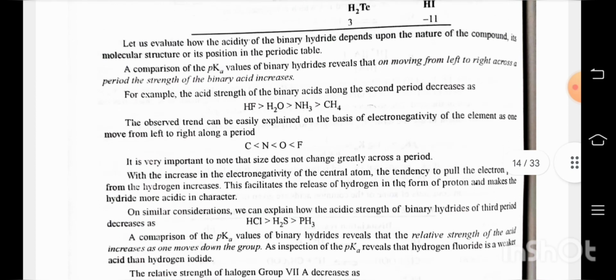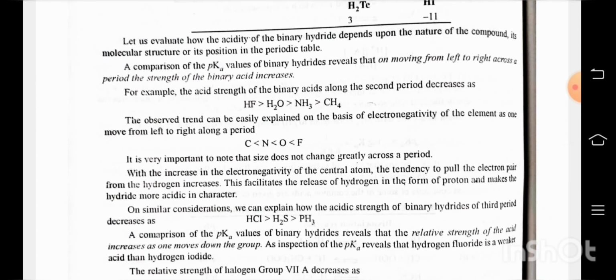Trends in acid strength. We have learned that the relative strength of an acid in aqueous solution can be easily expressed in terms of a pKa value. The higher the value of pKa, the weaker is the acid and vice versa. A comparison of the pKa values of binary hydrides reveals that on moving from left to right across a period, the strength of the binary acid increases. For example, the acidic strength of the binary acids along the second period decreases as HF greater than H2O greater than NH3 greater than CH4.